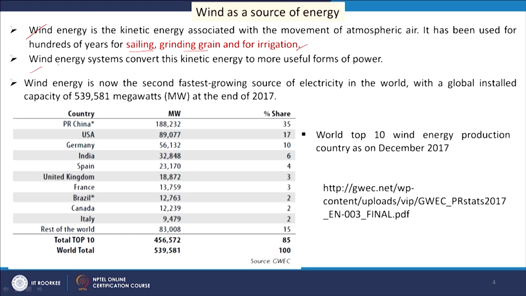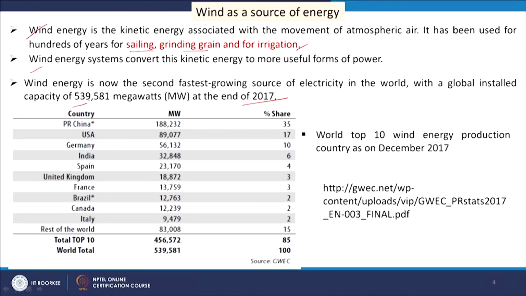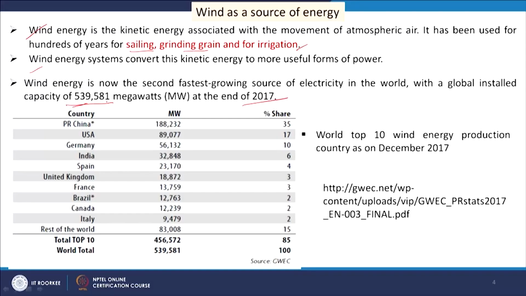A 2017 report says that in the world we have 5,39,581 megawatts of wind energy production capacity, and this much electricity is produced in the world.